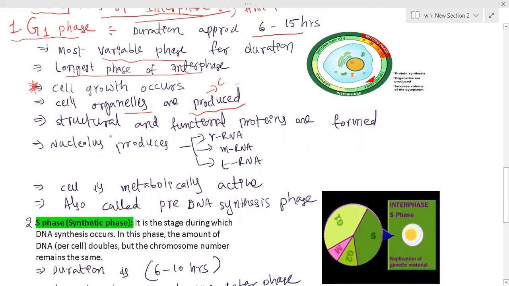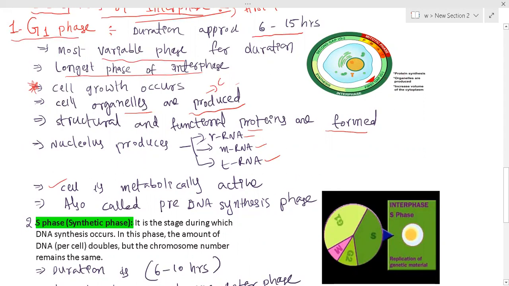And next, whatever structural and functional proteins are formed. I already told you the nucleolus is present, which produces ribosomal RNA, mRNA and tRNA. The cell is metabolically active, and this is also called the pre-DNA synthetic phase.